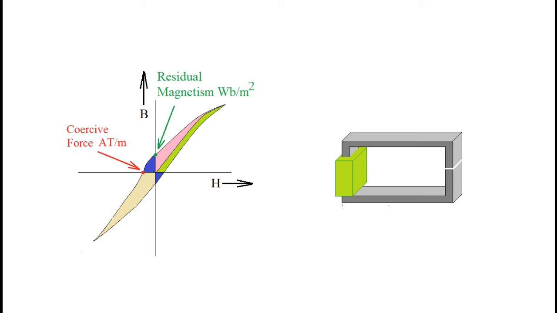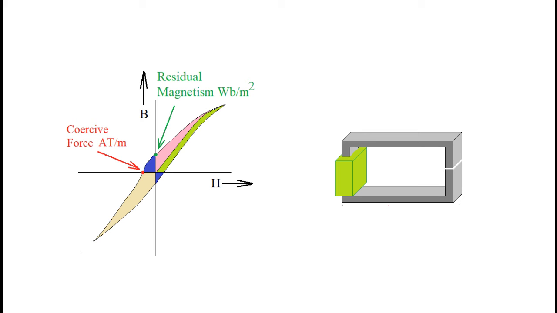Initial portion of this curve is a straight line representing constant value of mu r. As operating point leaves straight line, value of slope of curve drops gradually. This portion is known as knee portion of BH curve. If we further increase current, operating point goes into saturation, and magnetic material no more contributes in strengthening of magnetic field. On the slide, we haven't shown saturation portion of BH curve since we have started to reduce the current after knee portion.